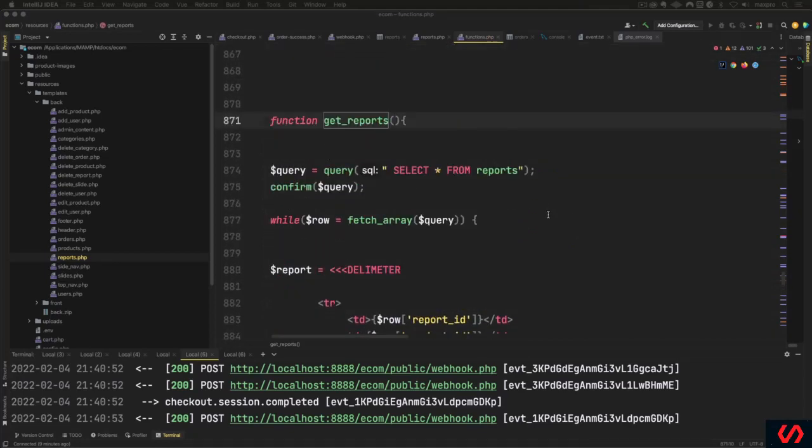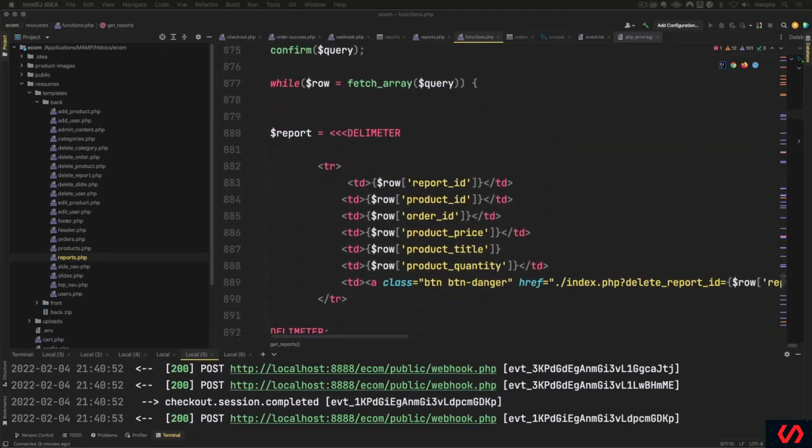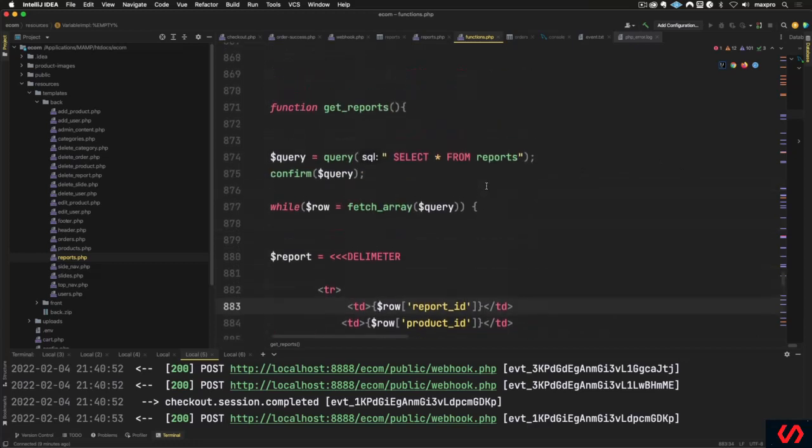Let me see. Okay, report ID is fine. So I need to fetch, I need that API again.